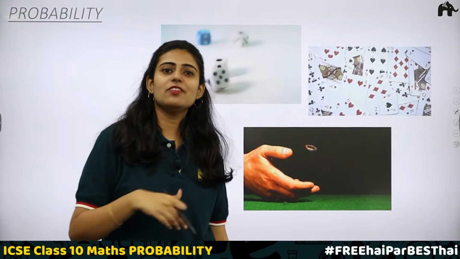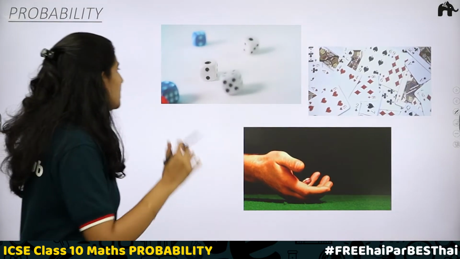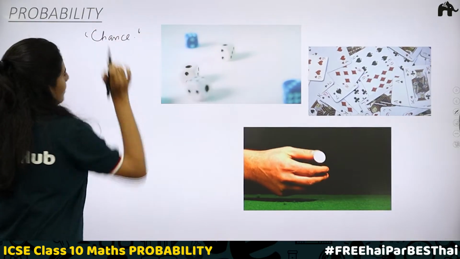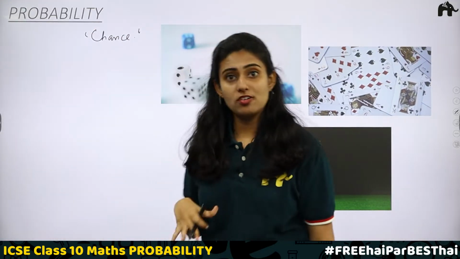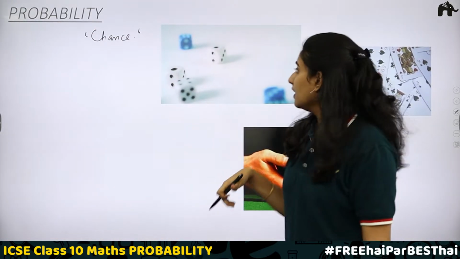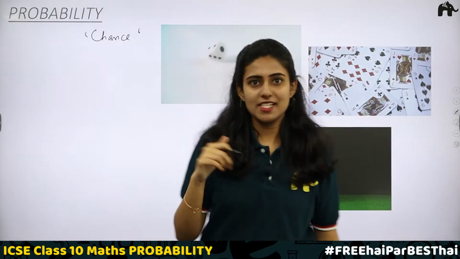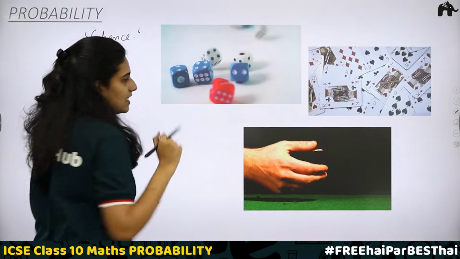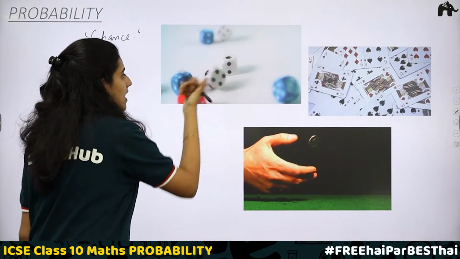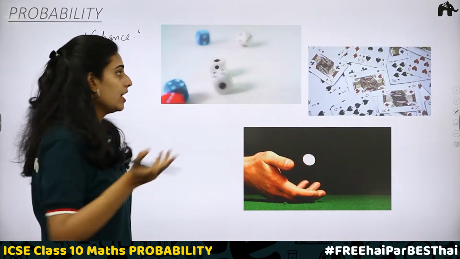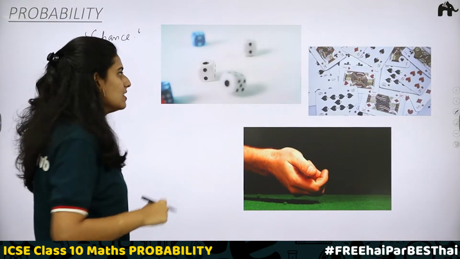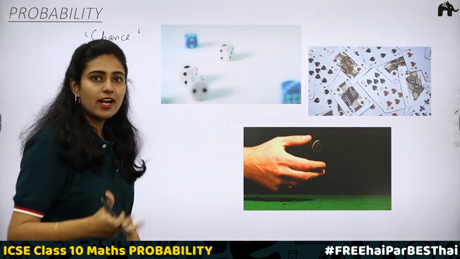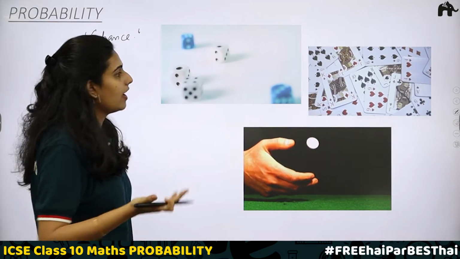Probability. Probability is a word we are all familiar with. Probability means nothing but chance. Today it will rain or it won't rain. These are chances. Now you can see some examples here. When you play a Ludo game, you use a dice. So throwing a dice, there are equal chances for getting any of the numbers. Can you tell that I want 1? Will the dice listen to you and give you a 1? No, right? When you roll this die, you can get 1, 2, 3, 4, 5 or 6.